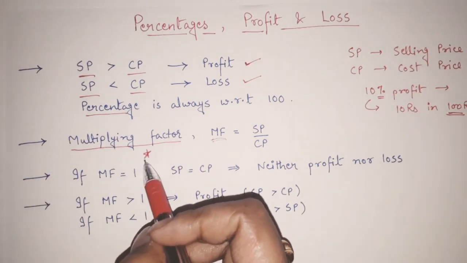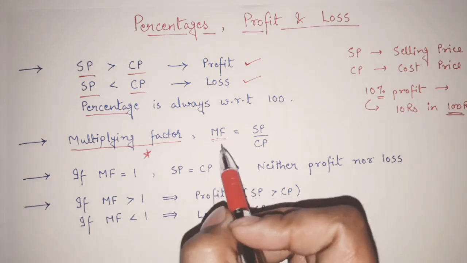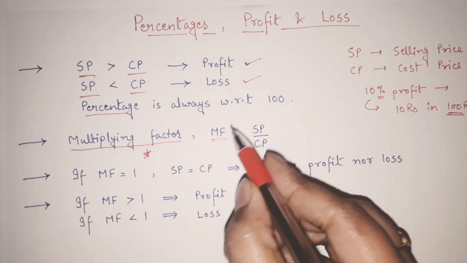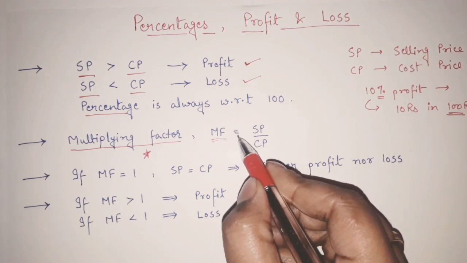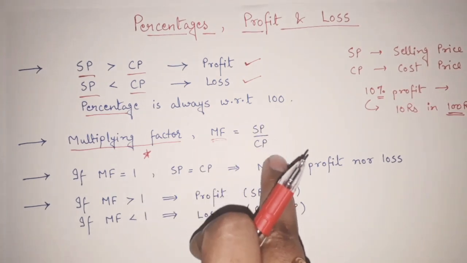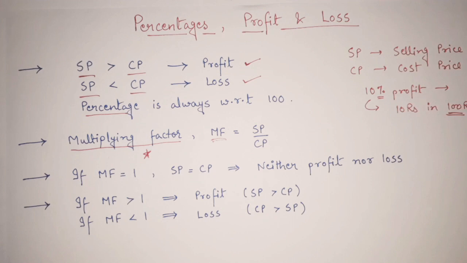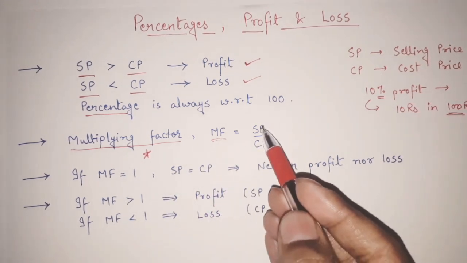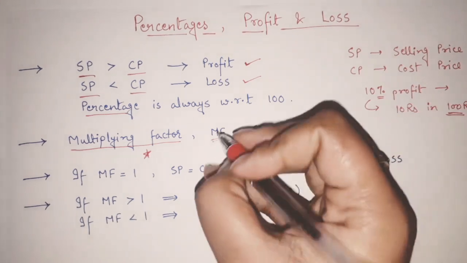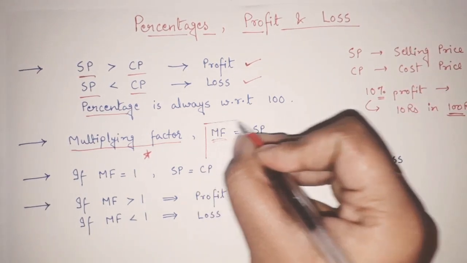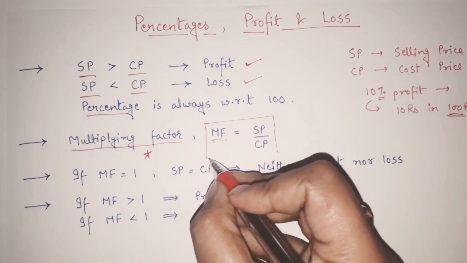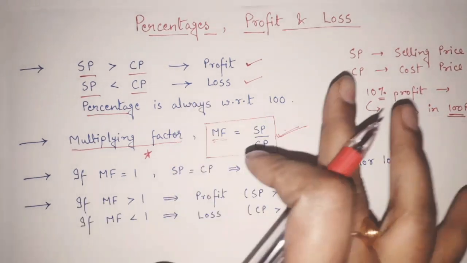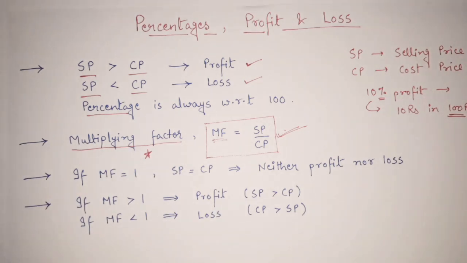So see, what is this multiplying factor? This multiplying factor, MF, how is its calculation done? Multiplying factor is always equal to selling price divided by cost price. Okay. This multiplying factor is equal to selling price divided by cost price. Just remember this multiplying factor formula very well, because this is going to help you a lot in solving your examples.